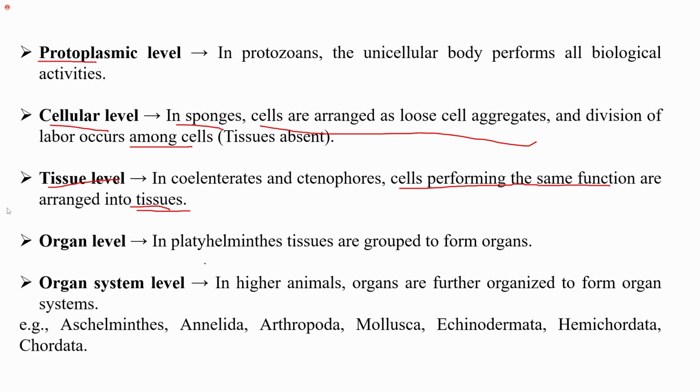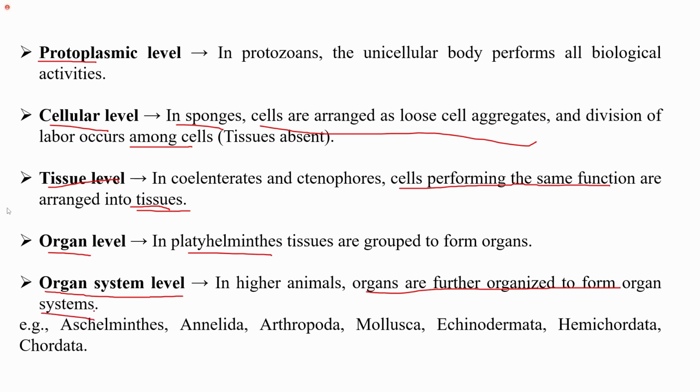Now, in platyhelminthes, tissues are arranged to form organs, and therefore we have an organ level of organization there. After that, in higher animals, that is from aschelminthes to chordata: aschelminthes, annelids, arthropods, mollusca, echinodermata, hemichordata, and chordata, the level of organization is the organ system level. That is, in higher animals, organs are further organized to form organ systems.